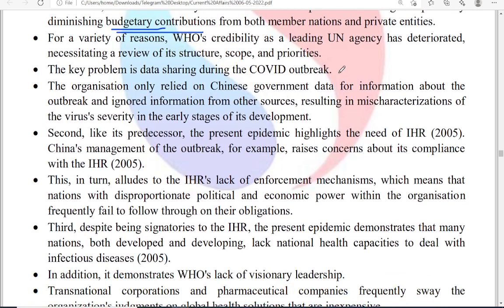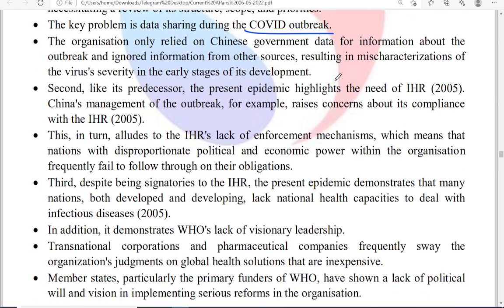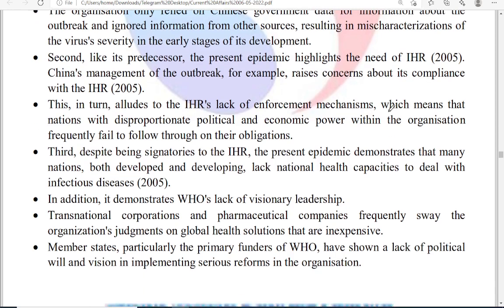The key problem is data sharing, particularly of COVID. So the data is not much relevant. Okay, it is only relying on Chinese government data, not any other groups. Like its predecessor, the present epidemic highlights the need for the IHR. China's management of the outbreak, for example, raises concerns about compliance with IHR 2005.